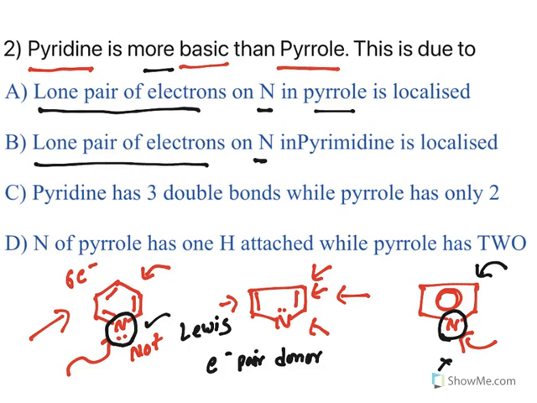Lone pair of electrons on nitrogen in pyridine is localized. Now understand this. Is the lone pair of electrons on nitrogen in pyrrole localized? No, they are not localized, they are delocalized. Delocalized means they are revolving. This is what happens. So this is not true.